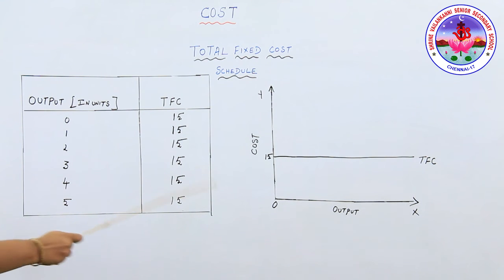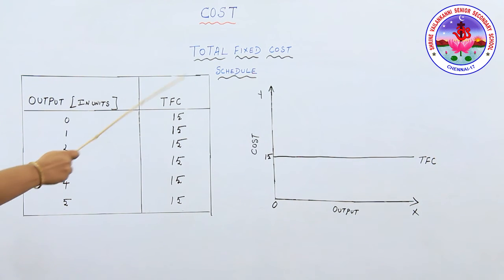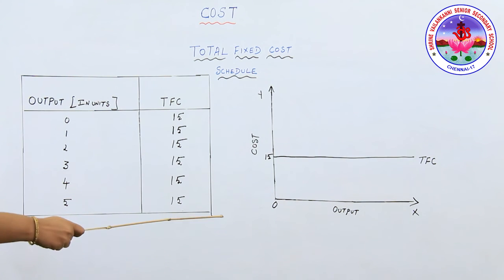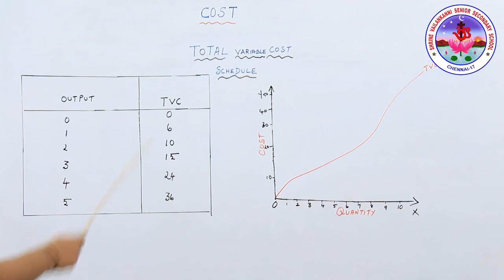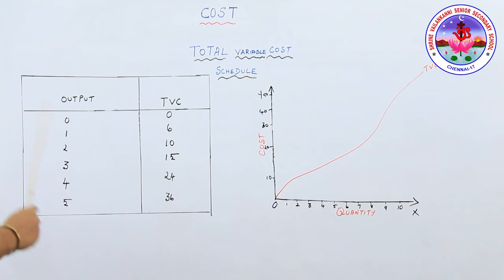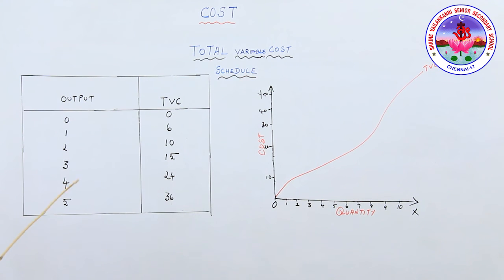So this is the explanation for total fixed cost, with the schedule as well as the diagram. Let's move on to total variable cost. Let's see first what a total variable cost is. The firm can increase its output by changing some factors, for example raw materials and labor. So they are called variable factors. Expenditure on these variable factors is called variable cost.